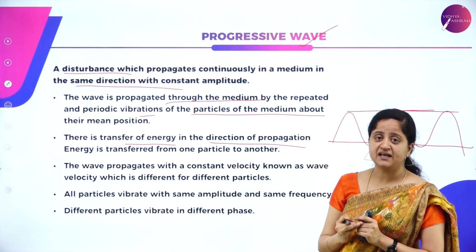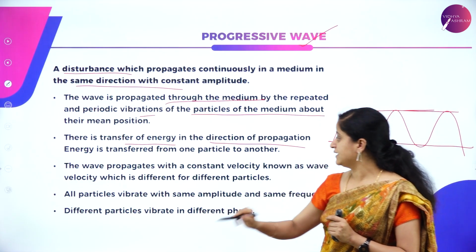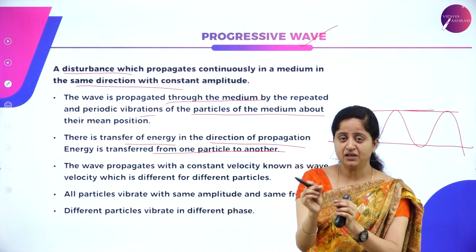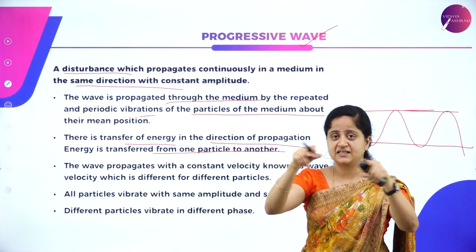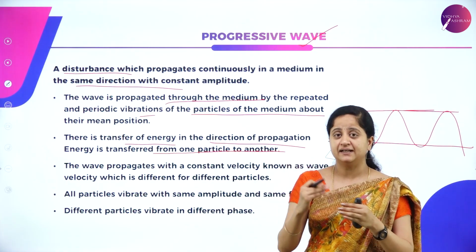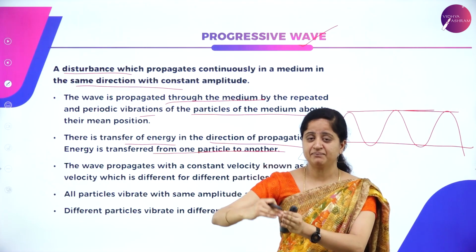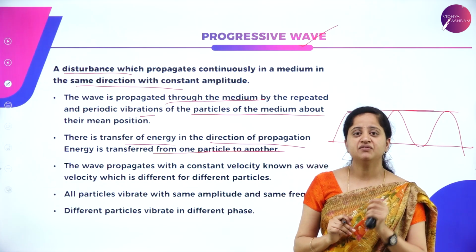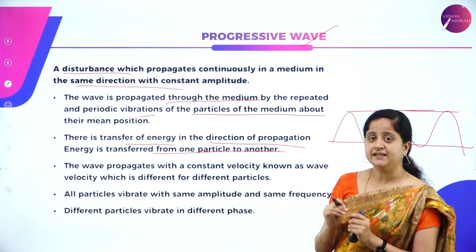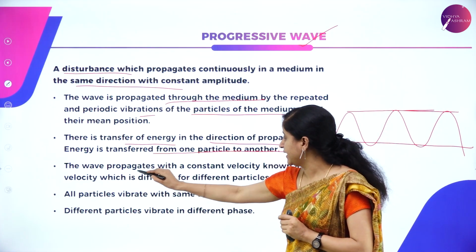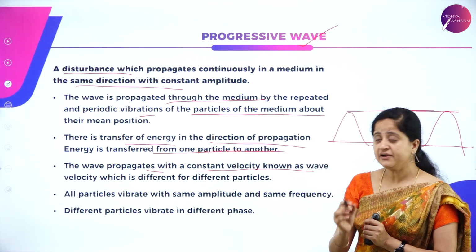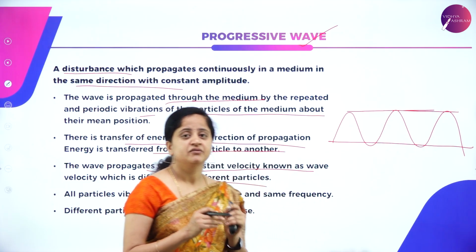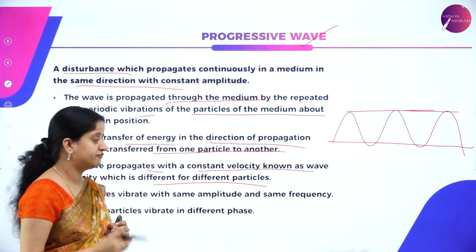The transfer of energy takes place in the direction of propagation, and energy is transferred from one particle to another particle. As in the example of dropping a stone into water, where I explained the ripple formation over a long distance, that is because of the energy transfer from one particle to another. In the same way here also, energy is transferred from one particle to another in the propagation. These waves propagate with constant velocity known as wave velocity, which is different for different particles. The velocity will remain constant for the same particles, but it is different for different particles.